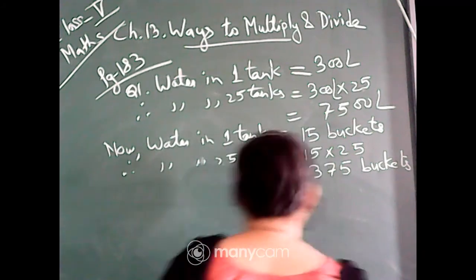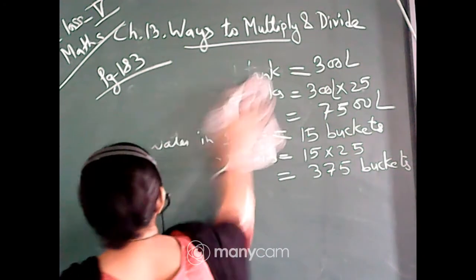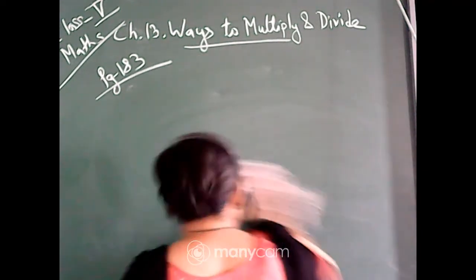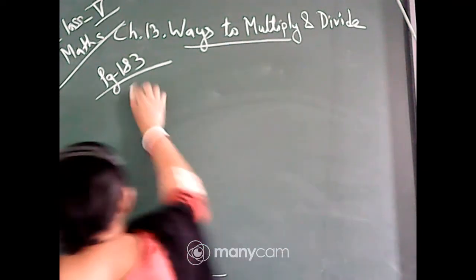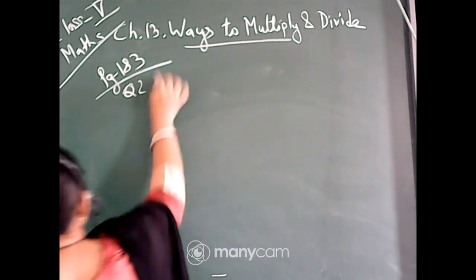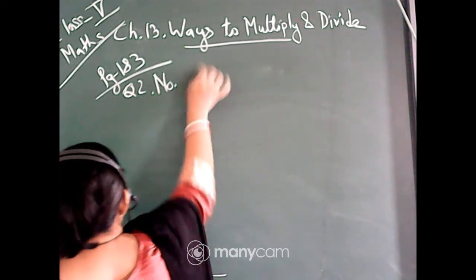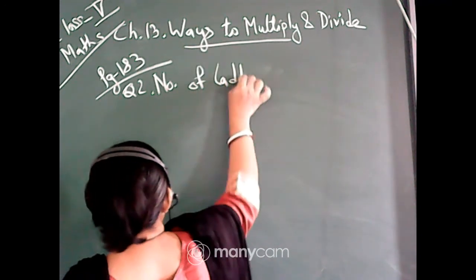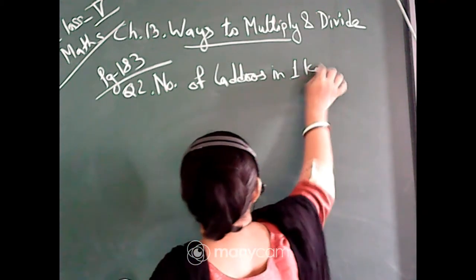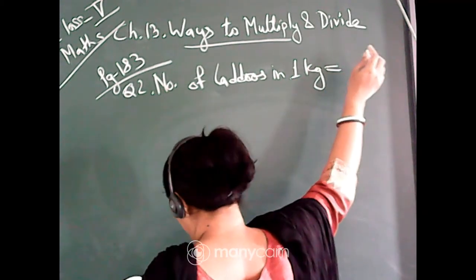This is question number 2. You will write number of laddus in 1 kg is equal to 28.